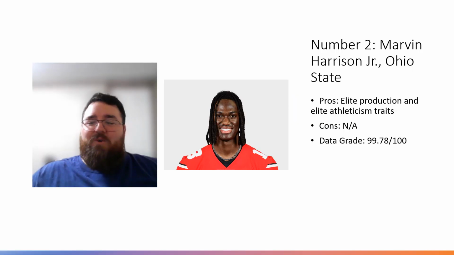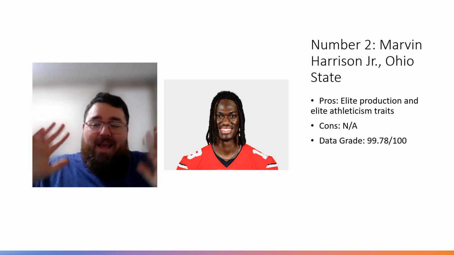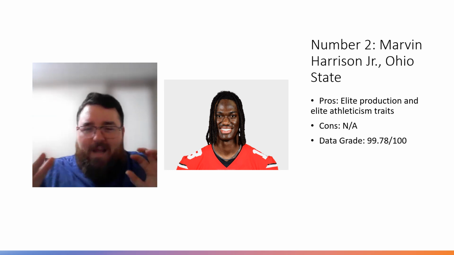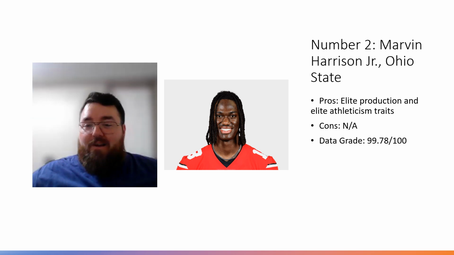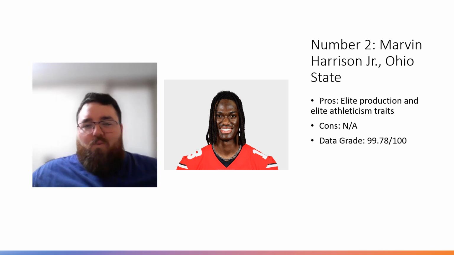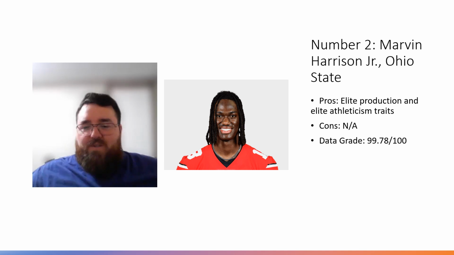Then we get to number 2 on this list. I know I'm going to get some hate for this, I really am, but maybe if I do 1A and 1B, I know some people have done that. They've done 1A and 1B, or 1B and 1A, but it's Marvin Harrison Jr. And I'm going to get to the biggest difference between these two, but you can't go wrong with either one. And I know a lot of you guys might already know who number 1 is, but this is why Marvin Harrison Jr. is number 2 in this class. He could be the number 1 wide receiver in a multitude of classes. So let's just get into it.